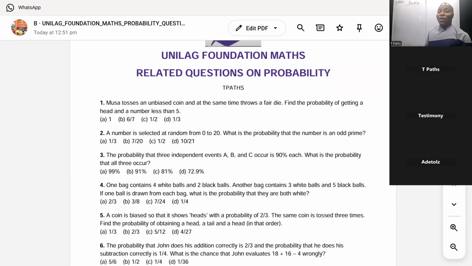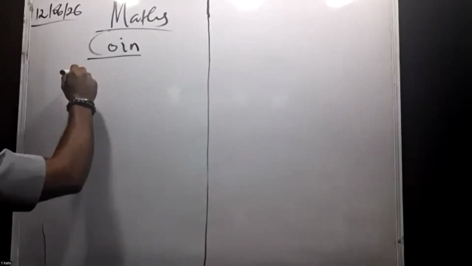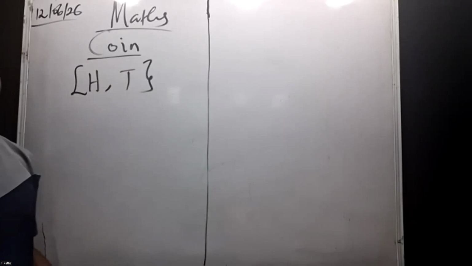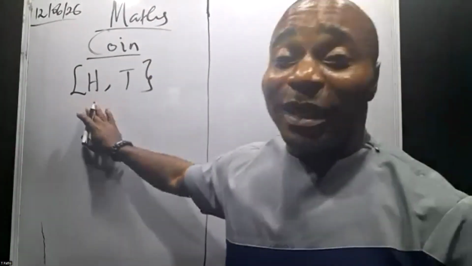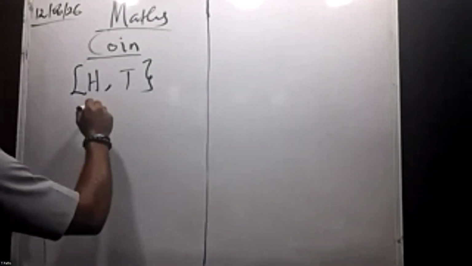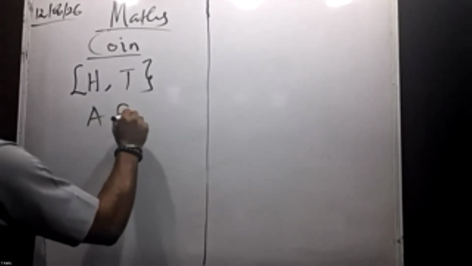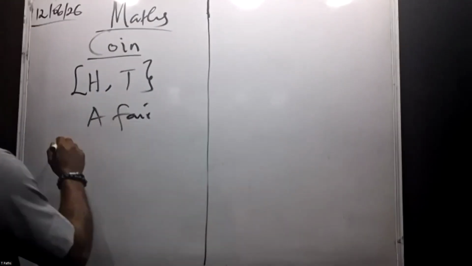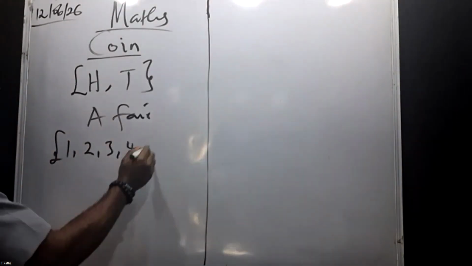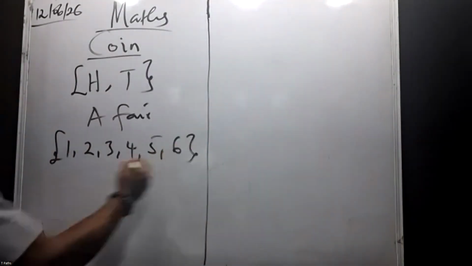All right? Now, a coin has a head and tail. Tossing a coin, the outcome will be a head or tail. Now, throwing a fair die has the outcomes of 1, 2, 3, 4, 5, and 6.